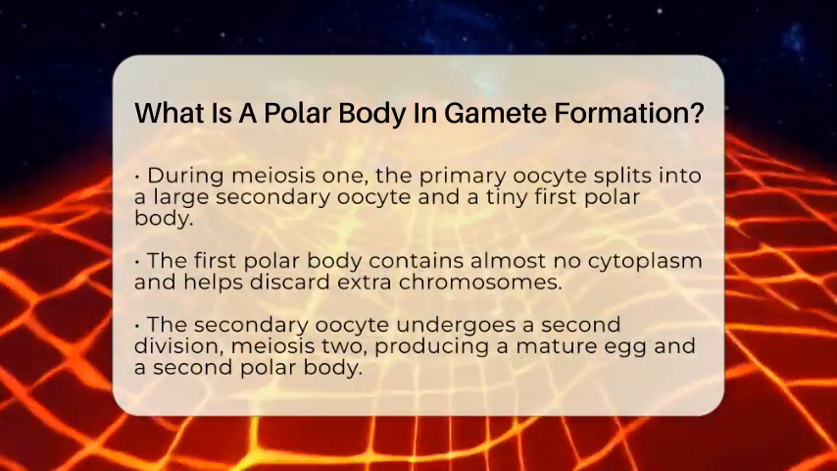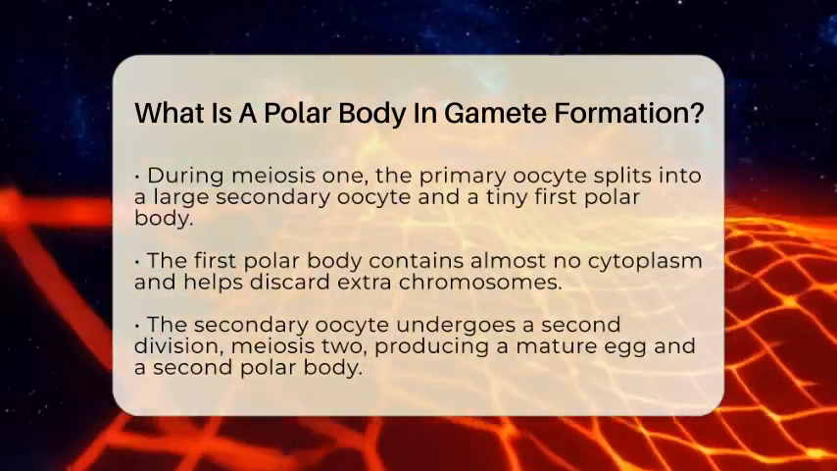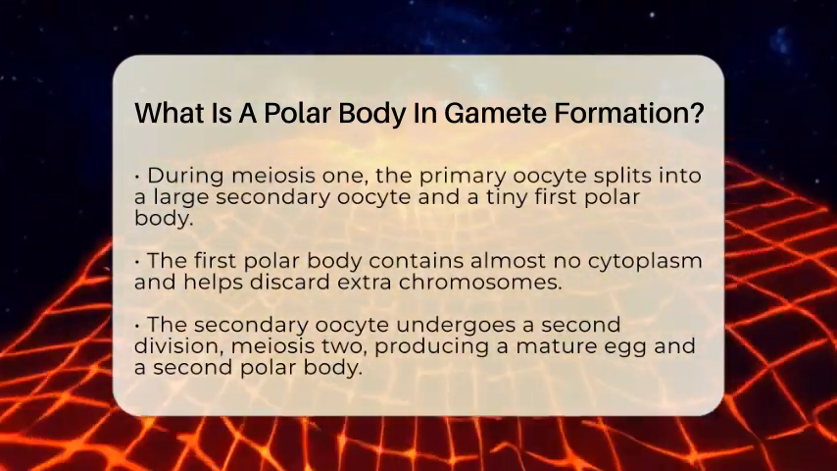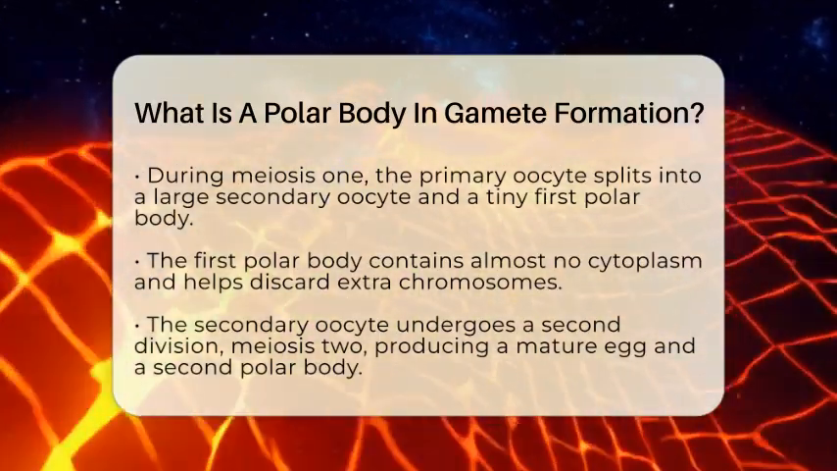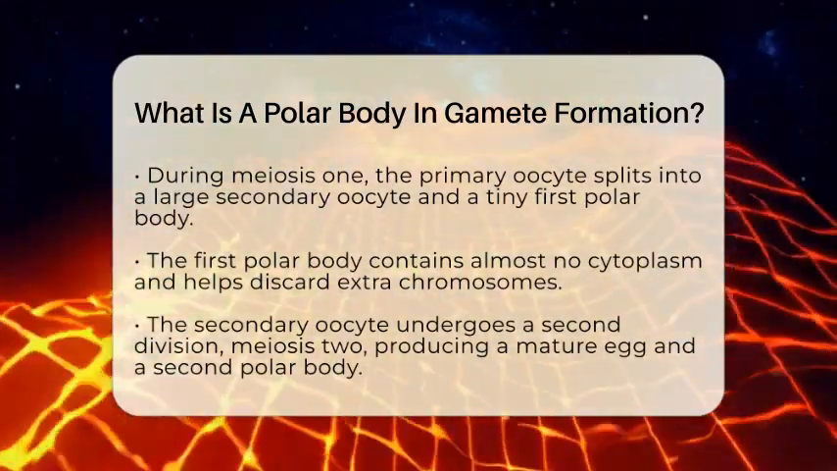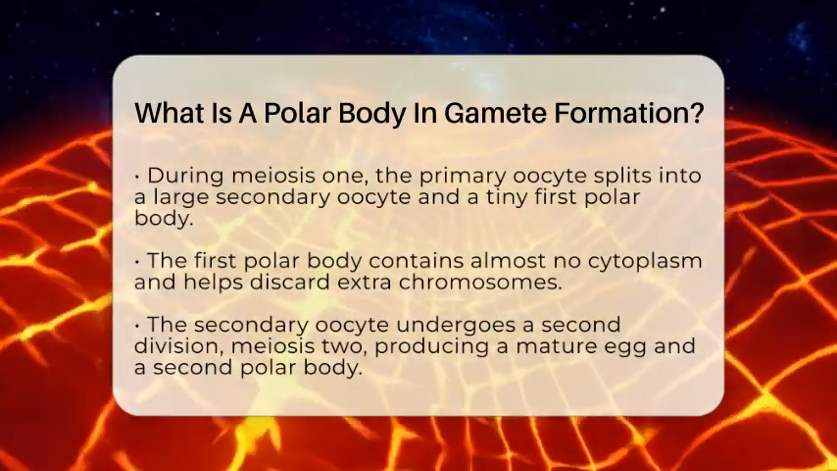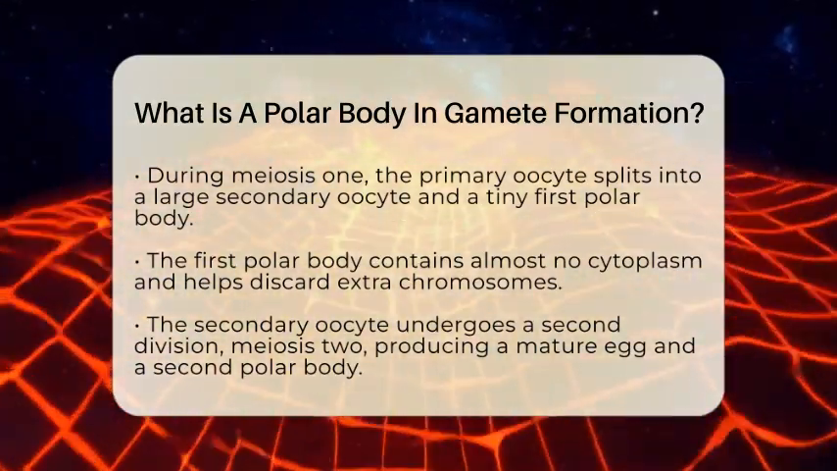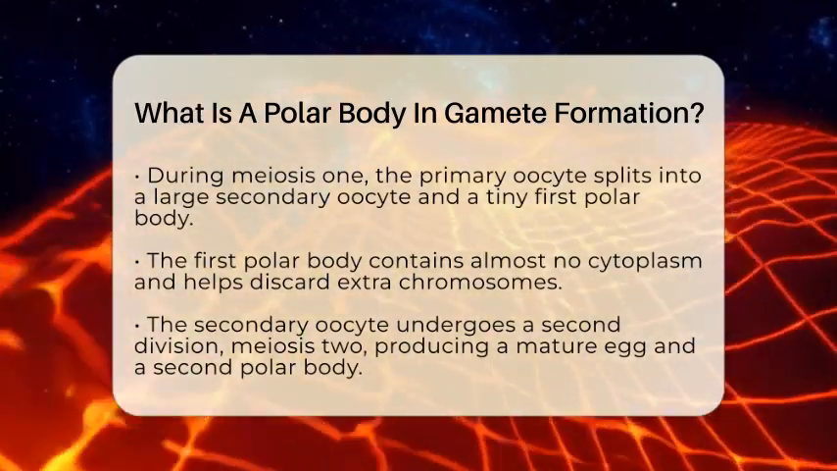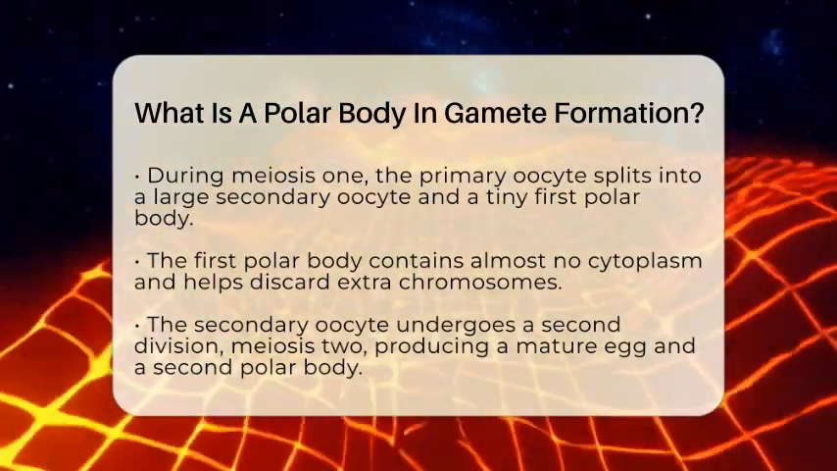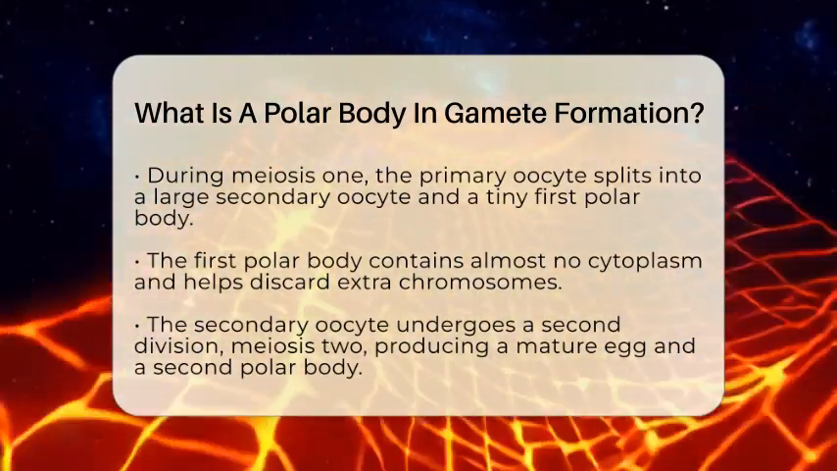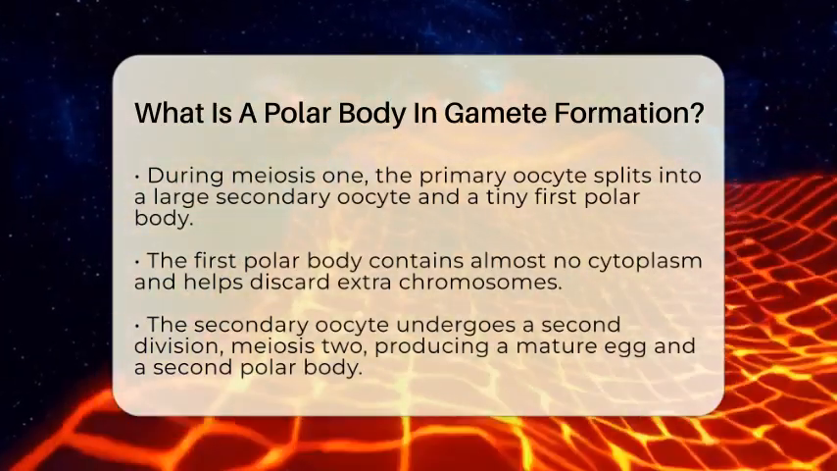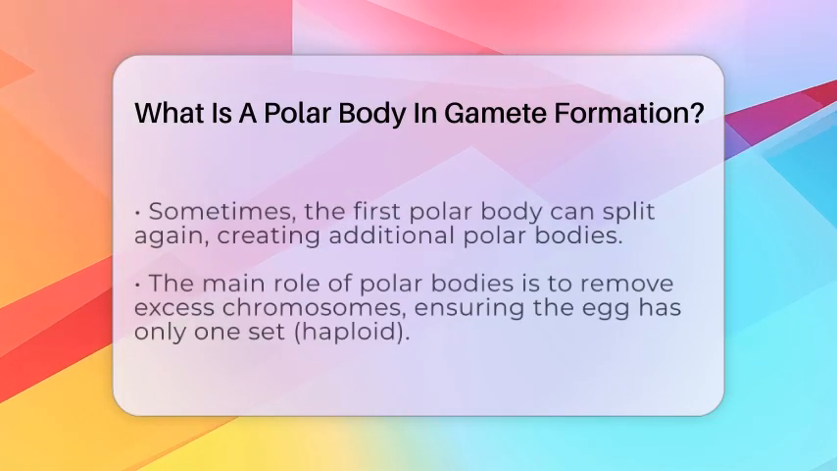This polar body gets almost no cytoplasm, which is the fluid that holds nutrients and organelles. Its job is not to become an egg but to help get rid of extra chromosomes. The secondary oocyte then goes through a second division, meiosis 2, and produces the mature ovum and a second polar body. Sometimes, the first polar body can split again, creating even more polar bodies.